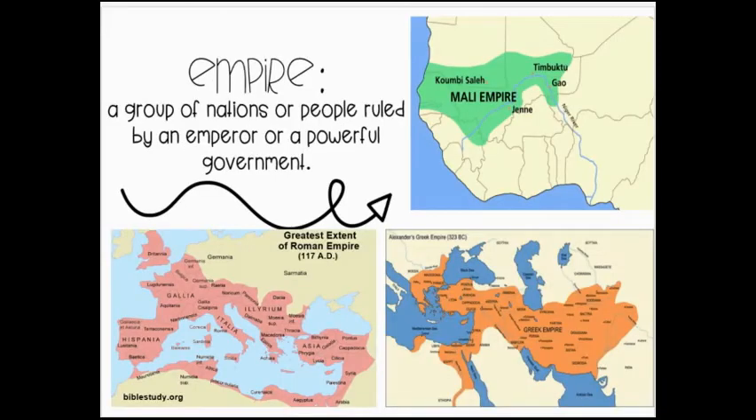An empire. We have definitely talked about empires before, but we haven't talked about it in depth. So let's discuss what that word means now. An empire is a group of nations or people ruled by an emperor or a powerful government. So it's like a bunch of different countries ruled by one person, pretty much. They become one country underneath one land, underneath this empire. Rome had a huge empire. Greece had a big empire. And now we're learning about how Mali had an empire.